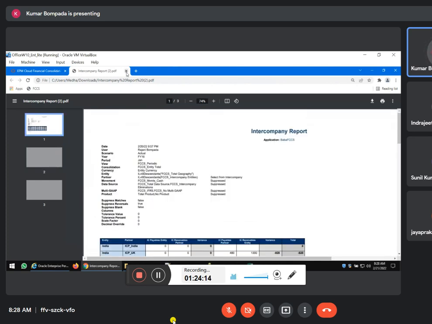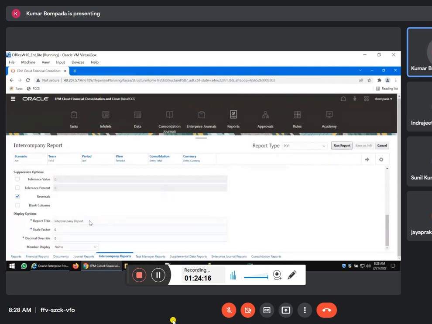This is also one-time activity. So here I'll select my report title as my ICP, right? That's it. So I'll remove this and I'll save it as a job.